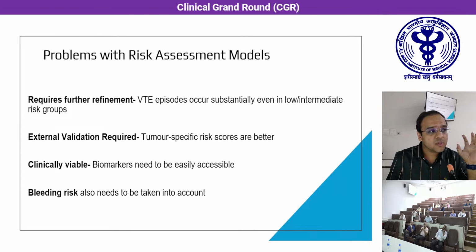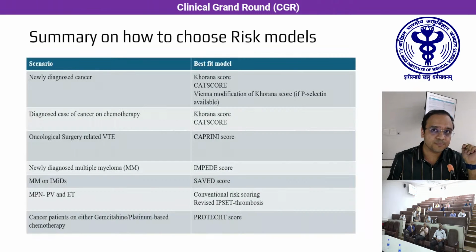External validation, because tumor specific risk scores are available, but they require validation furthermore. And biomarkers should be easily accessible. You cannot just use any biomarkers. You need to understand that there has to be a clinical viability of that. And the bleeding risk, which is the other side of this coin of thrombosis in these patients, also needs to be taken into account.